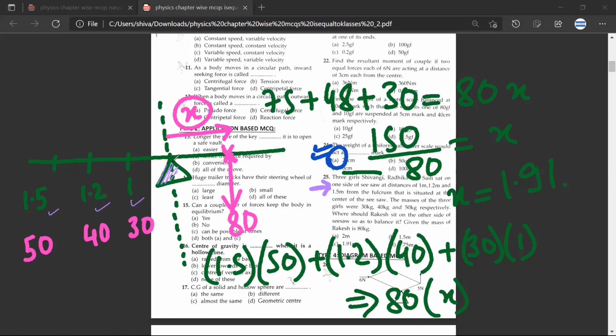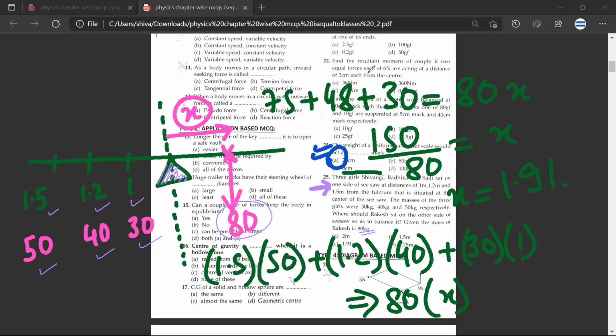Have you understood till here? Yes, sir. The masses of the three girls were 30, 40, 50 respectively. I've skipped the units. Where should Rakesh sit on the other side, if the mass of Rakesh is 80 kg? Have you understood the question?